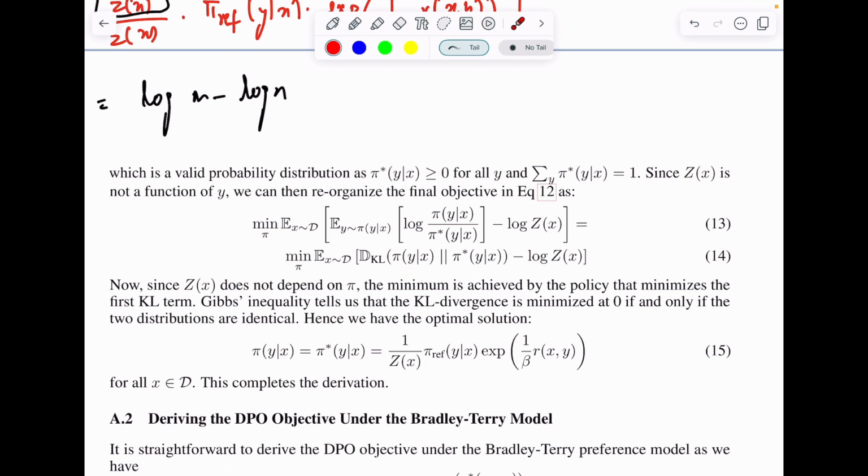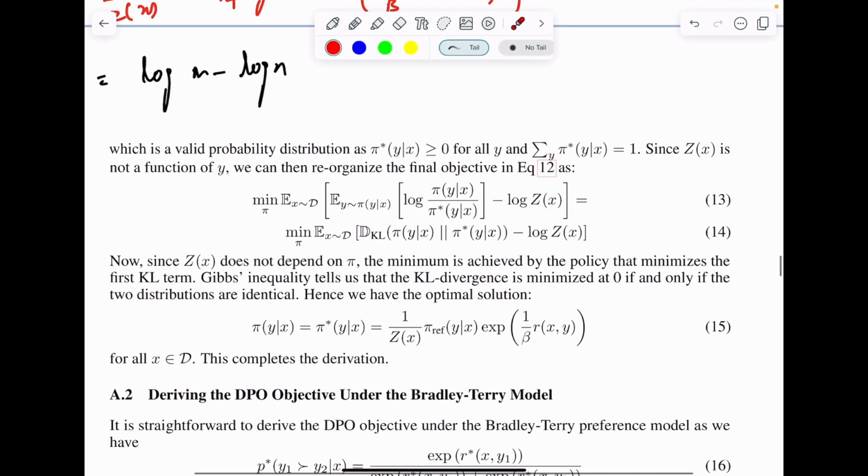Okay, so now this is a constant independent of pi. Because we want to minimize it over pi, when does this term or both of these terms become minimum? Because this is independent of pi, we cannot change it, so it is a constant with respect to pi, of course. But whenever this term becomes minimum, the whole term will also become minimum.